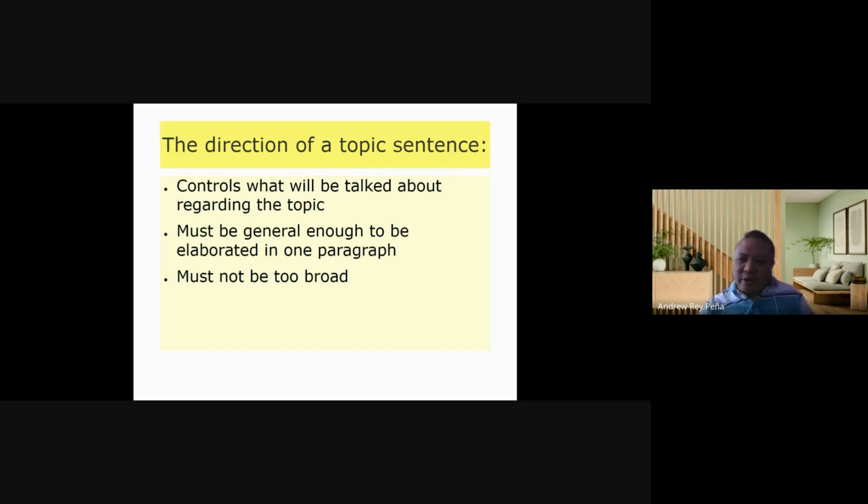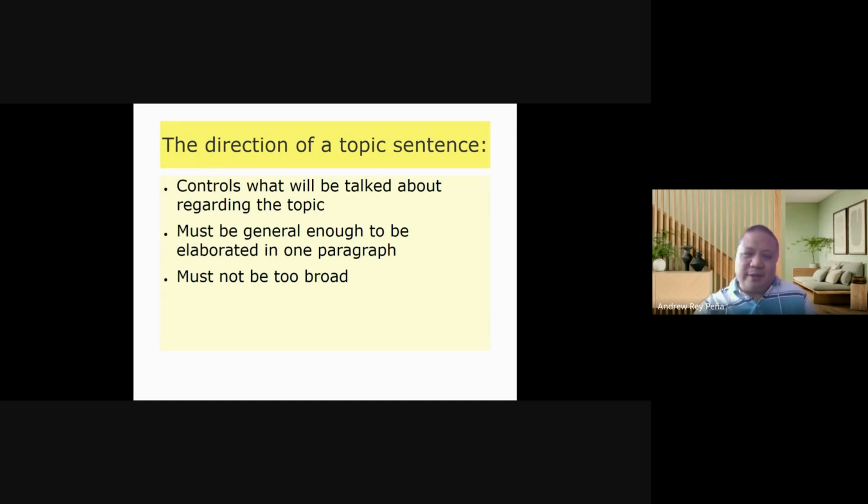But because of what we saw in the difference between a topic sentence and a paragraph and a topic sentence and a broad sentence, we realize that the direction of a topic sentence should not be too broad. Otherwise, it will turn the sentence into a broad sentence.